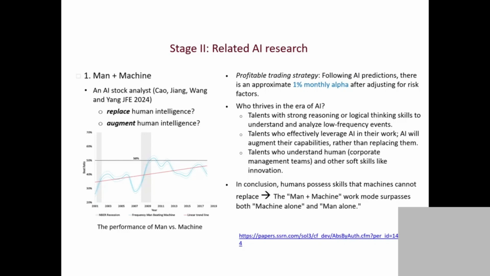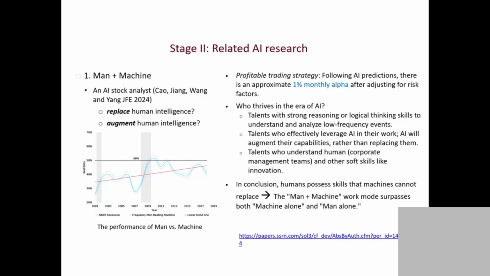And the second one is, if you look at after the financial crisis, the machine does not do well. Humans do relatively better. And after the pandemic, the machine also does not do well, and the human can do better. So this is very puzzling, right? Why is this the case? Why after the financial crisis does the machine not do very well, and the human does better? So this is another finding we found.